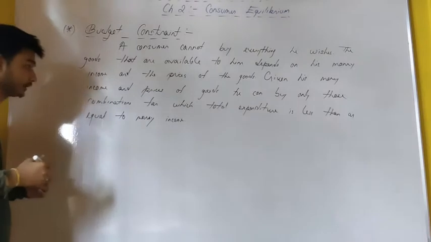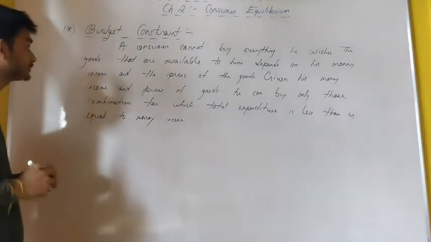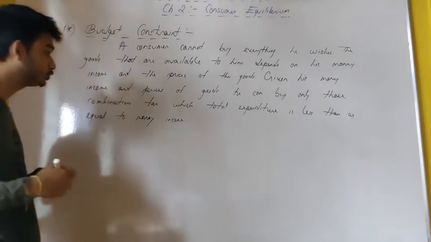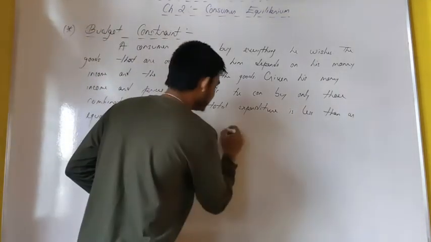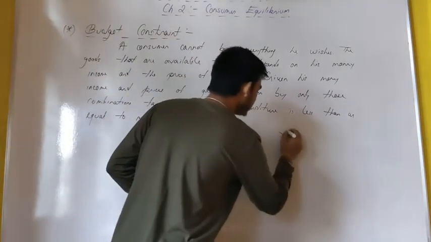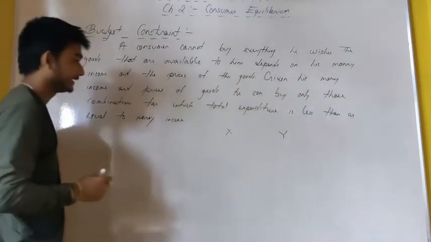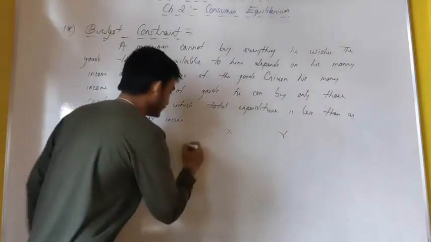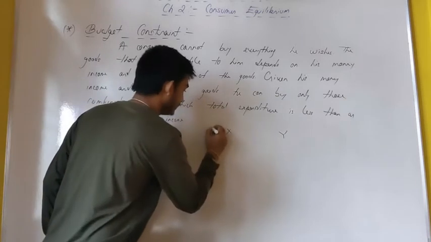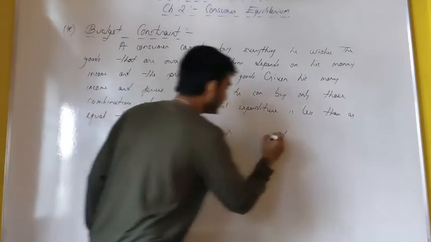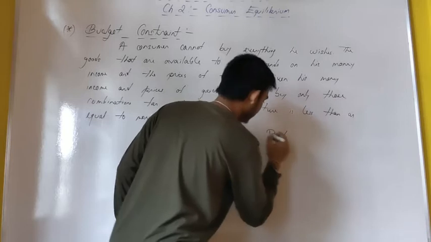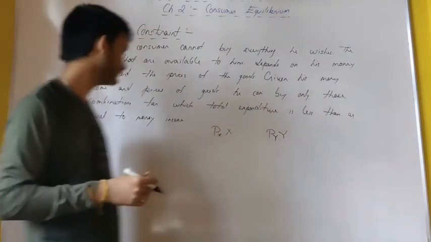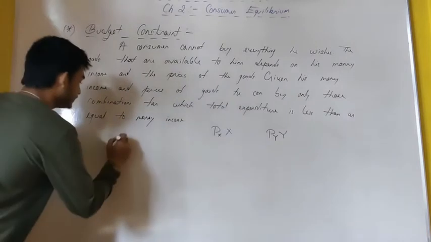Now, say suppose the consumer is consuming two commodities, one is X and one is Y, and the prices of the two goods are PX and PY. And right now we have seen what the total expenditure was.